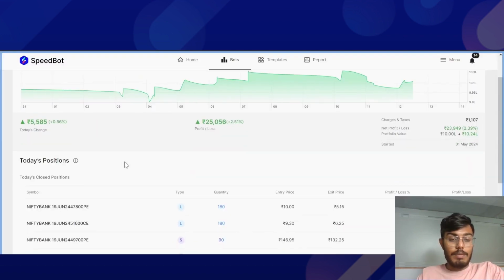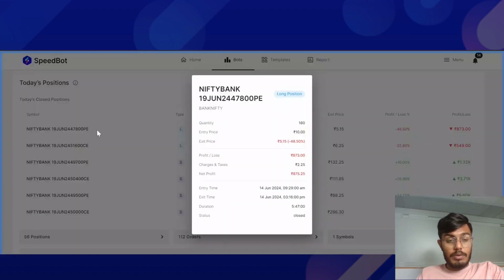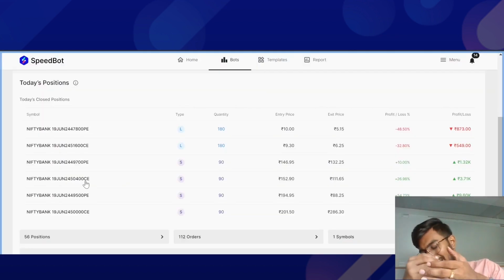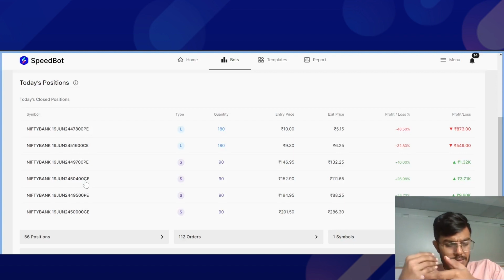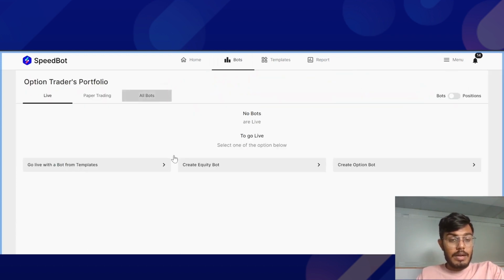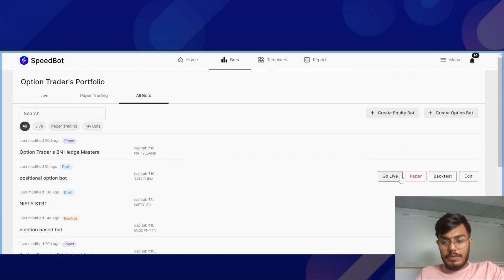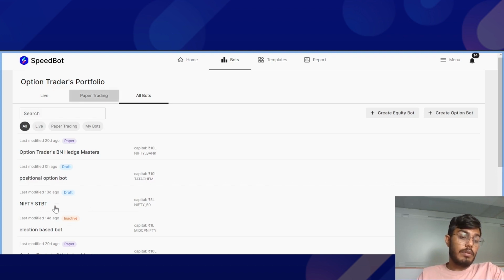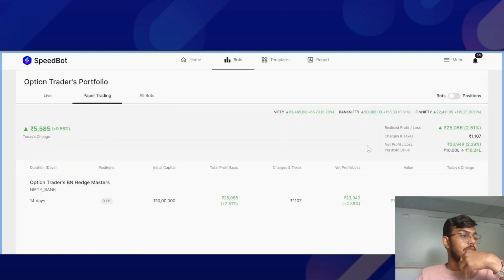As you can see, this is a paper trading bot that I have deployed. You'll be able to see the positions, right, based on your entries and exits, the targets and the stop losses. You'll be able to replicate what you would have done if you had made this algo live in your broker account. So how you can do that, let me go with that as well. Let us say I wish to deploy this particular bot. I'll click on paper and this will get deployed and I'll be able to see it over here in my paper account. So this is something that SpeedBot supports.